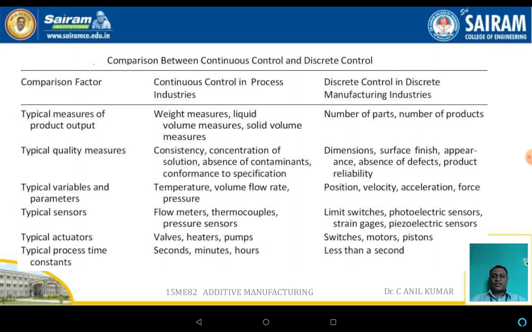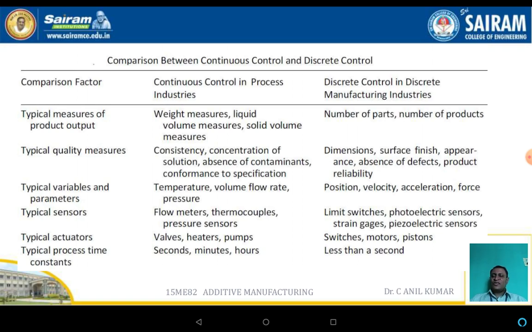But in the case of the discrete systems, limit switches, photoelectric sensors, strain gauges, or even piezoelectric sensors are used. In the processing industries, temperature, volume, flow rate and pressure are the variables. But in the case of the discrete systems, position, velocity, acceleration and forces are used.